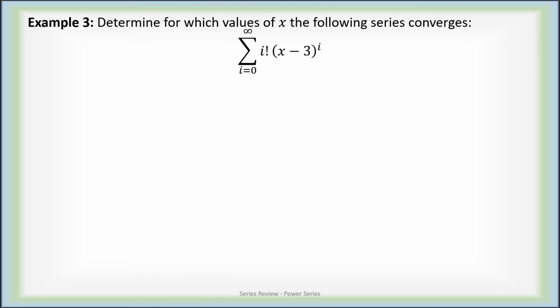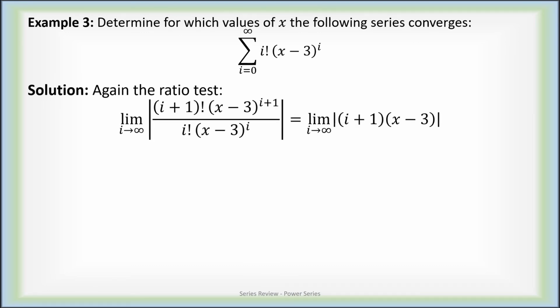And as a third example, let's determine for which x this series converges: I factorial times x minus 3 to the I. Again, we're going to apply the ratio test. Anytime you see factorials show up, you should probably be applying the ratio test. So a sub I plus 1 over a sub I works out to be this, which after some algebraic simplification is the limit as I goes to infinity of the absolute value of I plus 1 times x minus 3.